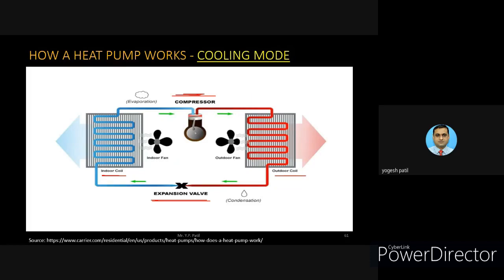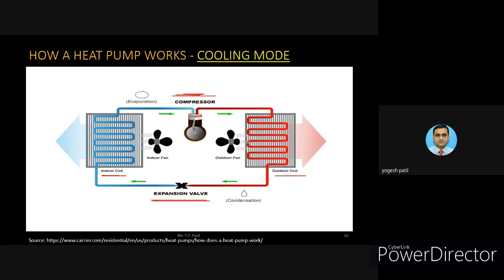Once it passes through the expansion valve, you can see that the temperature and the pressure get reduced. And one more thing takes place with the help of this fan. The heat gets transferred to the refrigerant. As heat gets transferred to the refrigerant, and once it passes through the expansion valve, the temperature gets reduced, the pressure also gets reduced, and the flow rate also reduces.